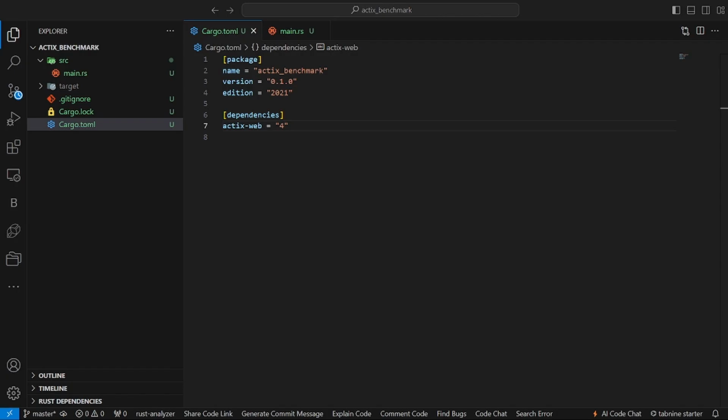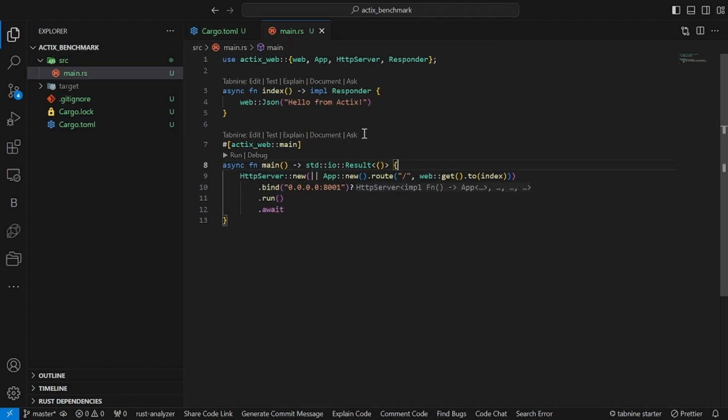Let's start with the Actix server. The structure of our project is straightforward. In the Cargo.toml file, we'll add Actix Web as the main dependency and use Tokio as our async runtime. Here's the code for our simple HTTP server running on port 8001.